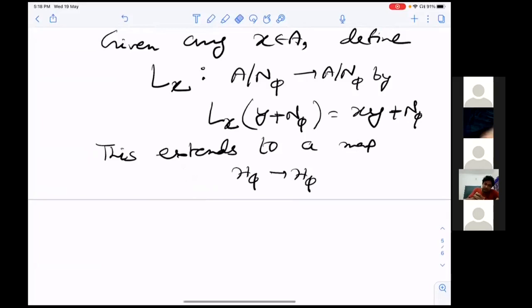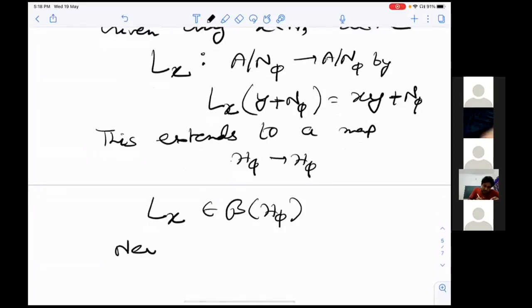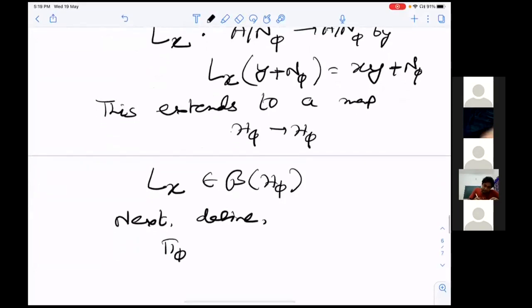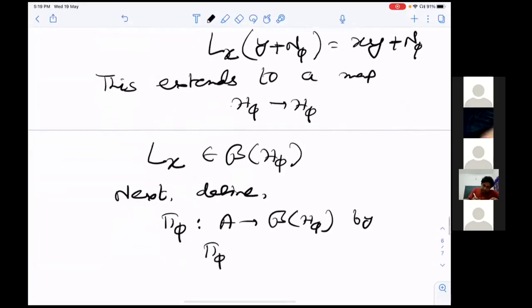What I meant is that this L x extends to a map from H phi to H phi. In other words, L x belongs to B of H phi. Next, define pi phi from A to B of H phi by pi phi of x equals L of x.